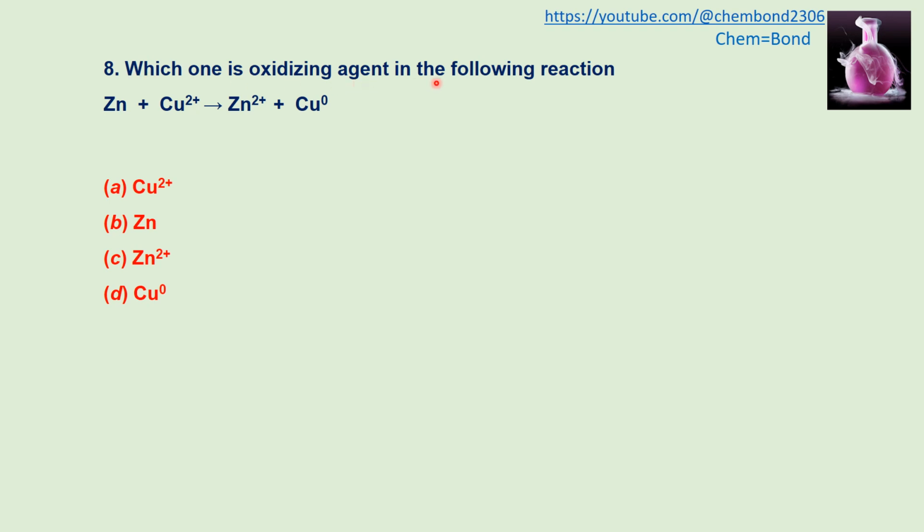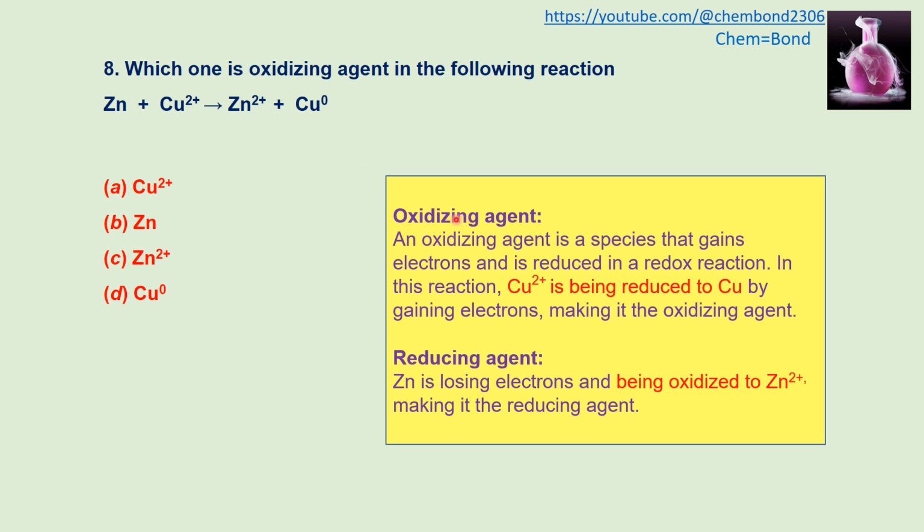Which one is the oxidizing agent in the following reaction? Zinc in elemental form reacts with copper +2 in ionic form to produce zinc in ionic form and copper in elemental form. Which one is the oxidizing agent? First we will define the oxidizing agent. It is the agent which gains electrons, which means that it oxidizes the other and reduces itself. So the species which gains the electrons in this reaction will be the oxidizing agent.